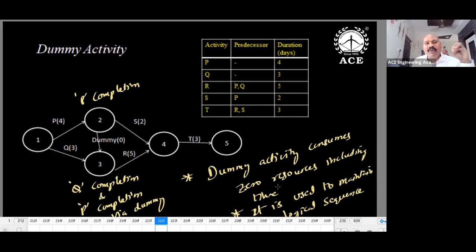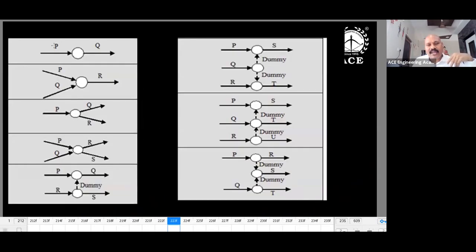So what is the purpose of a dummy activity? It is only for logical sequence. So in this problem, I need S without Q, but R with P and Q. R requires P and Q. S requires only P. So how to manage this? S after P, R after Q and P. So we have certain diagrams.